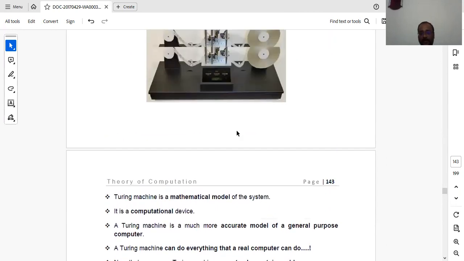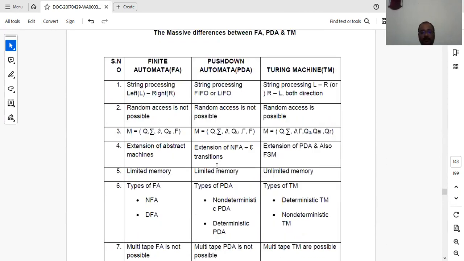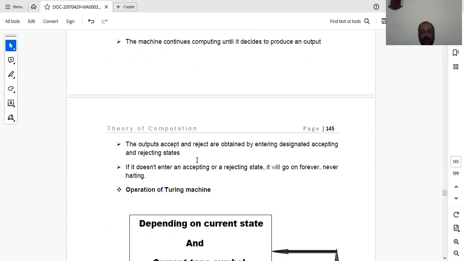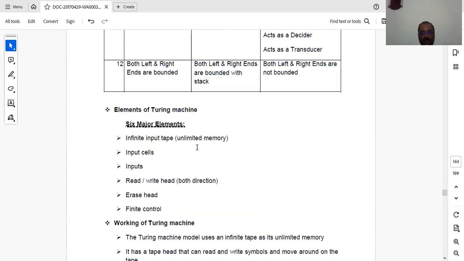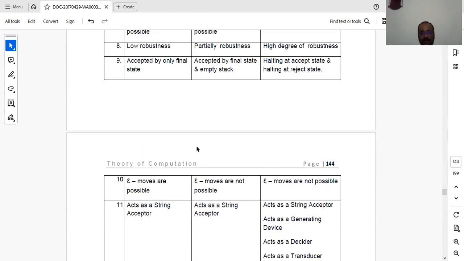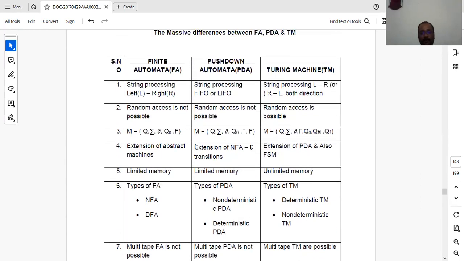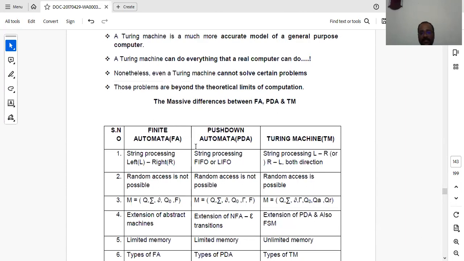So in the next session we will discuss the definition of Turing machine, what elements are available in a Turing machine, and what the operations in a Turing machine are. These contents are my own content. I have written a textbook, and these contents from the textbook are used as a reference for this lecture.